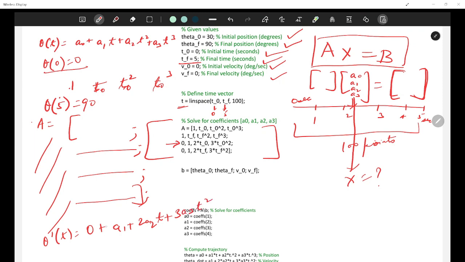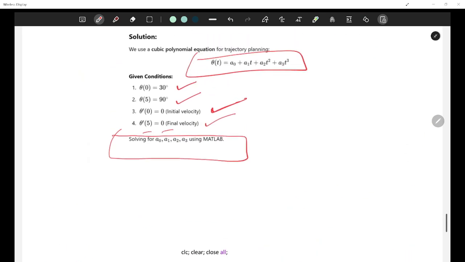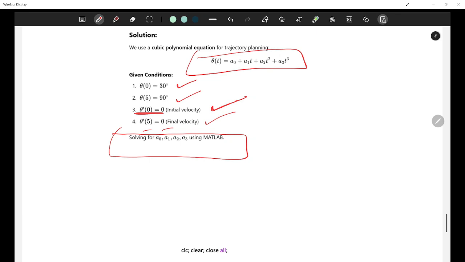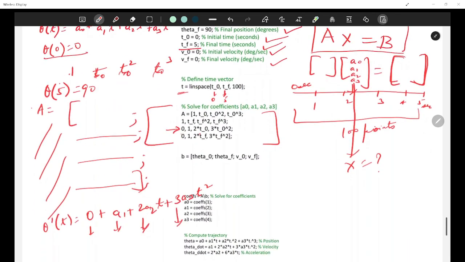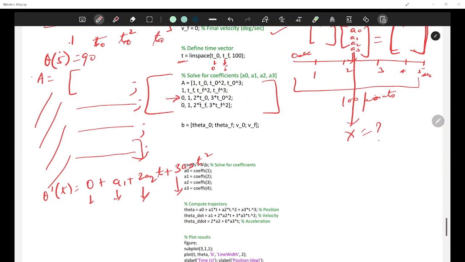I have removed all the coefficients and written the remaining things. So it is 0 for this, 1 for this, 2 into t0 for this, and 3 into t0 square for this, because my third is related to theta dash 0 is equal to 0. Everything I am doing is for t0 right now. I think I am clear with this. If there is any confusion, let me know.